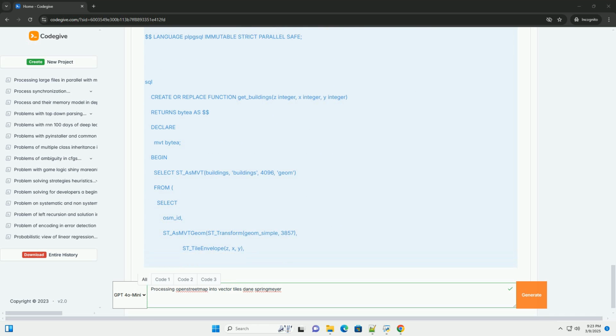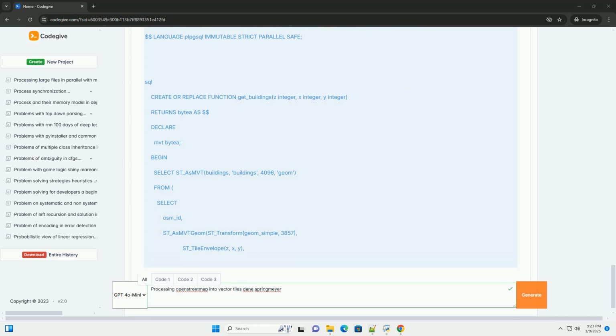ST_Intersects(geometry, ST_Transform(ST_TileEnvelope(z, x, y), 4326)) filters the data to only include features that intersect the tile boundary.